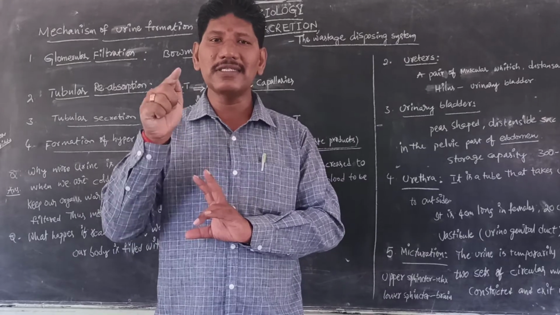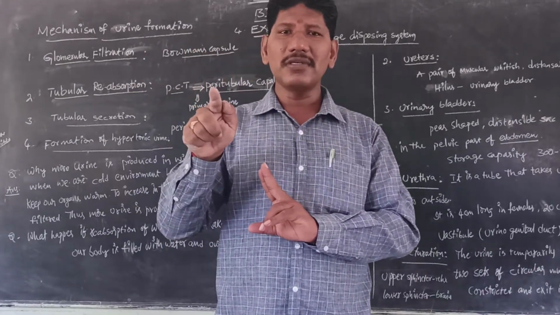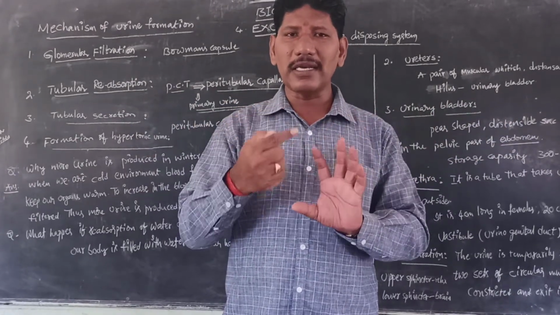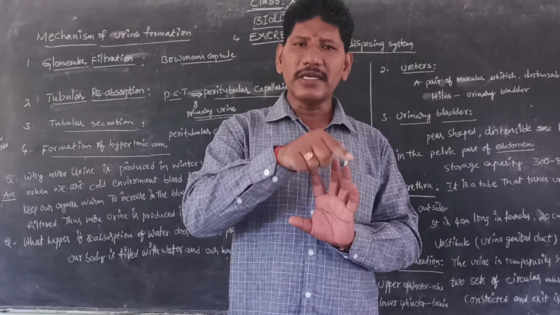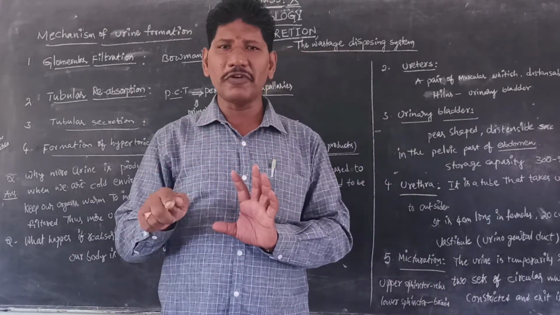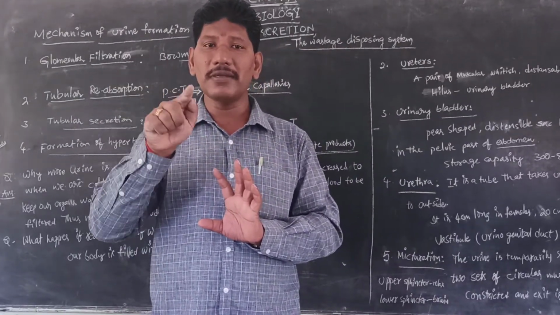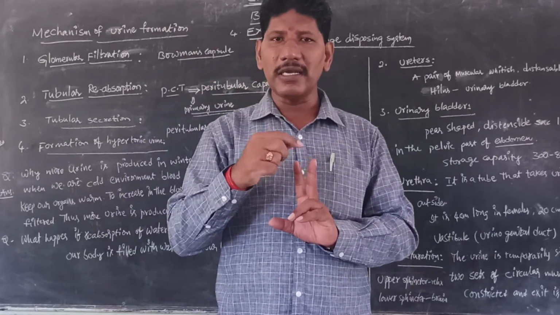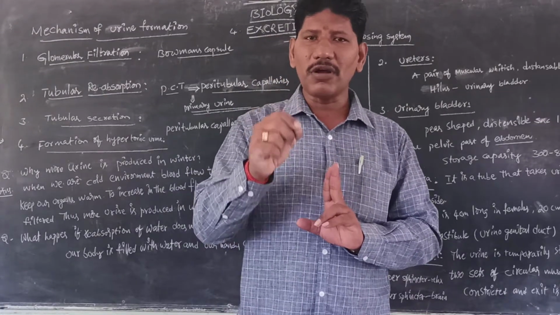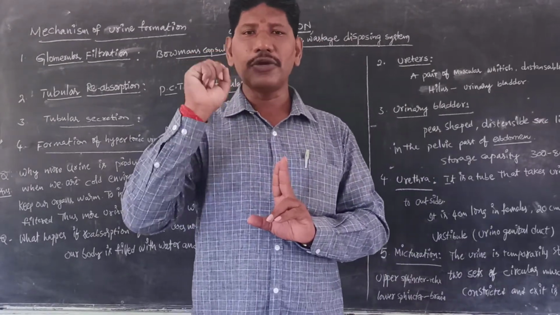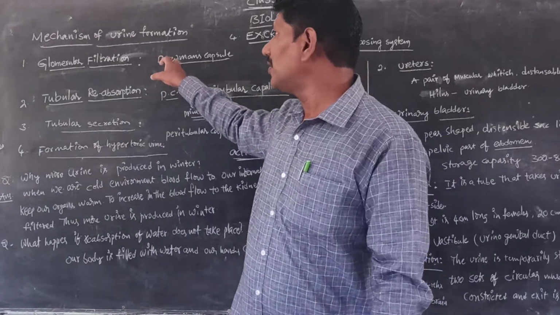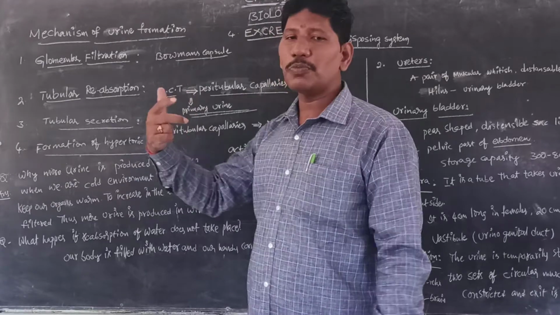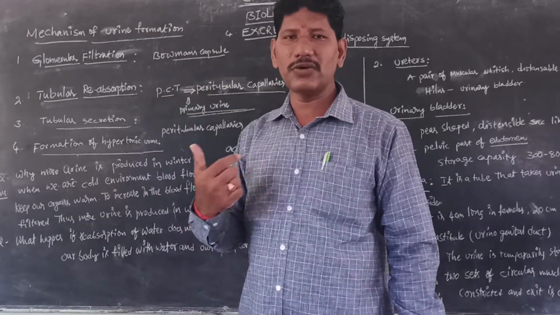Renal artery, each kidney, each nephron. The renal artery enters into both the kidneys. Once the renal artery enters each kidney, it goes to each nephron. More than 1.3 to 1.8 million nephrons are present in the kidneys. So one renal artery is divided into a number of afferent arterioles, which lead to the Bowman's capsule. First I explain the theoretical part, then I support it with the textbook diagram, then you can understand easily.